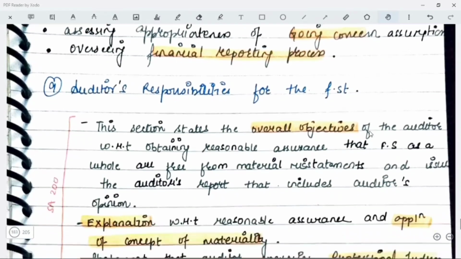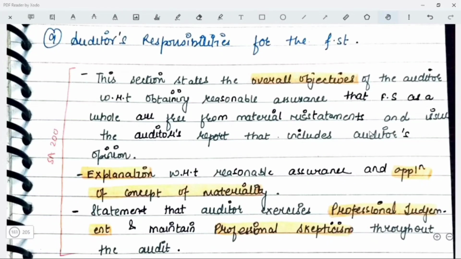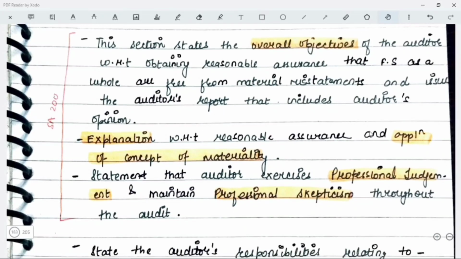Then, after the management's responsibility, you are going to mention your responsibility, that is the auditor's responsibility for the financial statements. So as an auditor, what is your responsibility? You are here to give the opinion. As per SA 200, your overall objective is to give an opinion. You have to obtain sufficient and appropriate audit evidence. So this is what you are going to write. This section states the overall objectives of the auditor with respect to obtaining reasonable assurance that the financial statements as a whole are free from material misstatements, and issuing the auditor's report that includes the auditor's opinion.